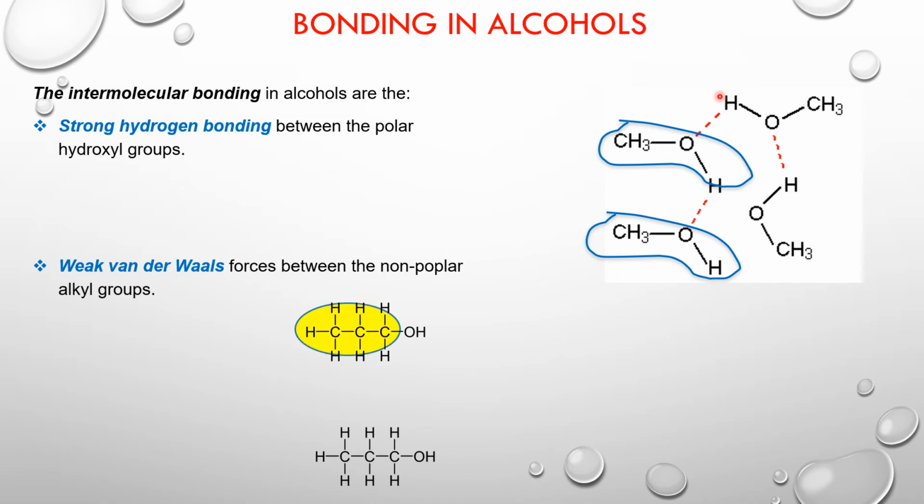Now if you're looking at this alcohol which is propanol, the shaded part is the alkyl group. So between this alkyl group and the next alkyl group, there is an induced dipole between the carbon atoms. So that's one induced dipole, that's the second one, and that's the third one. Do not forget that apart from these induced dipoles, there is also a very strong hydrogen bond between O and the H, which is a hydrogen bond.